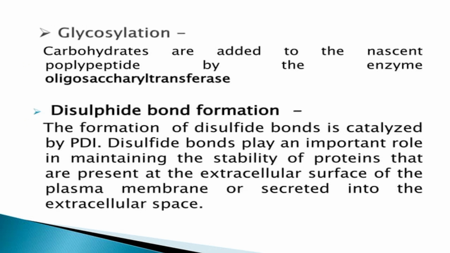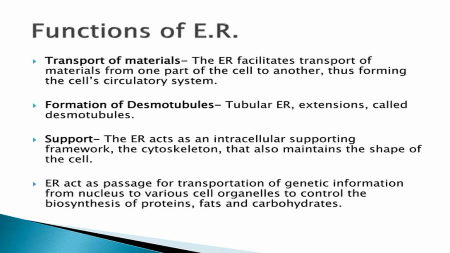Glycosylation: carbohydrates are added to the polypeptide chains, and conjugated molecules are produced by the enzyme known as oligosaccharyl transferase. Disulfide formation also occurs within the protein. So basically, we can say this rough endoplasmic reticulum is protein packed due to the presence of ribosomes, and various forms of proteins are produced and transported to various places.